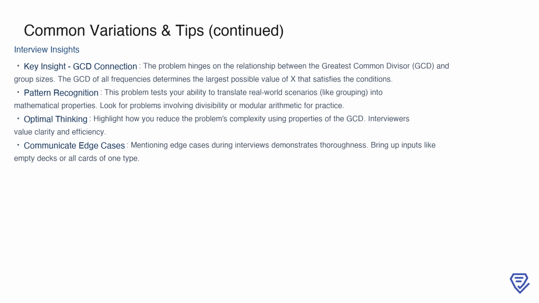Additionally, discussing edge cases during an interview demonstrates your thoroughness. Make sure to mention inputs like empty decks or scenarios where all cards are of the same type to show that you've thought through every possibility.